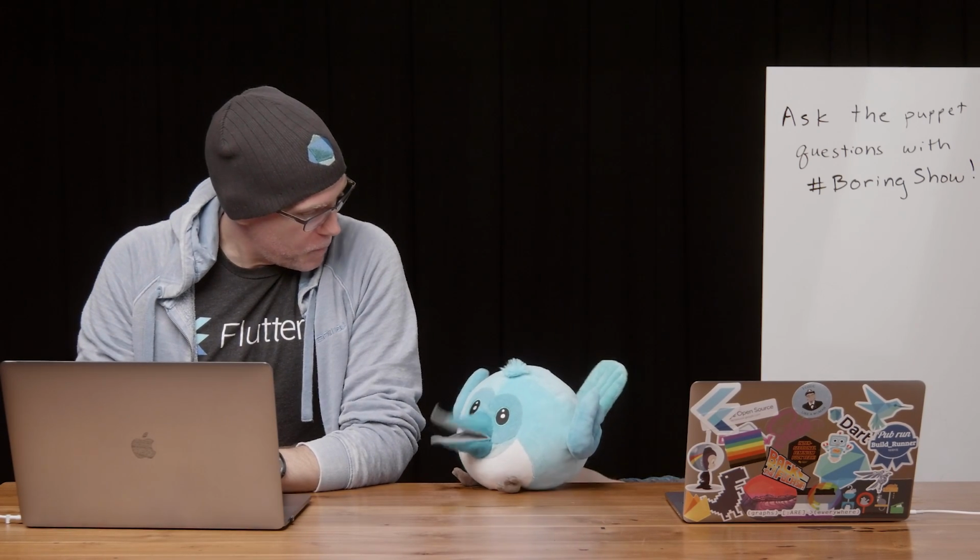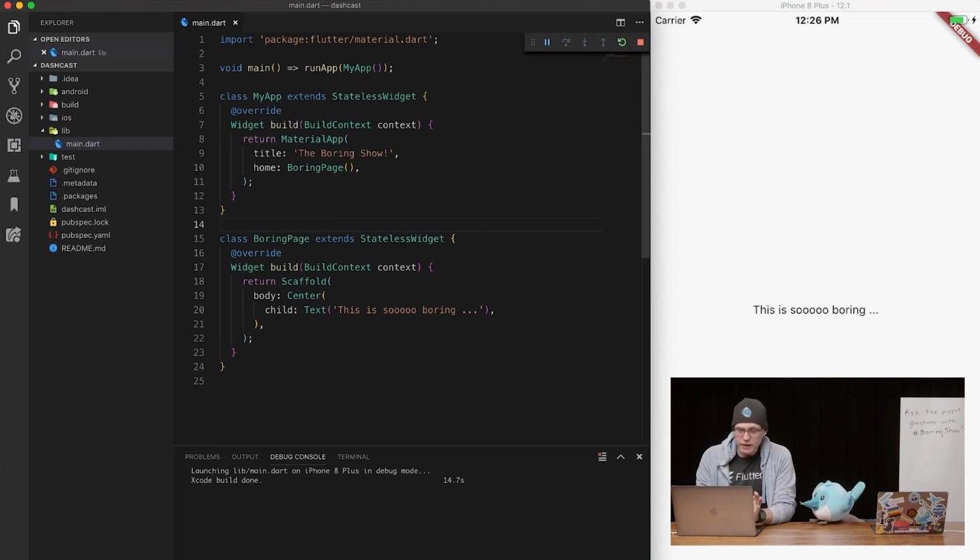So, where are we going to start? What are we going to do? Did you flutter create already? I did. I flutter created. If we check out my screen, we've got a very basic app, which is pretty boring. Well, that is on theme. Yes, it is on theme. And that's it. I did flutter create.